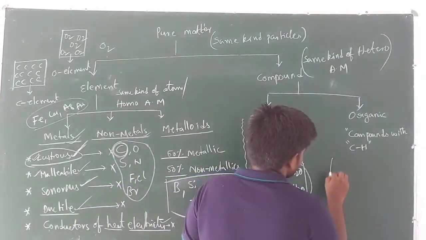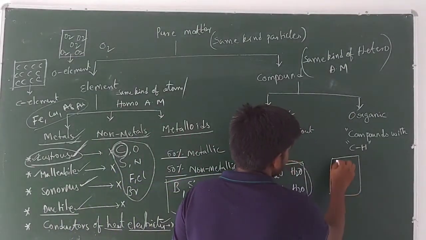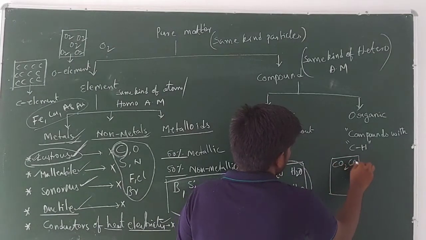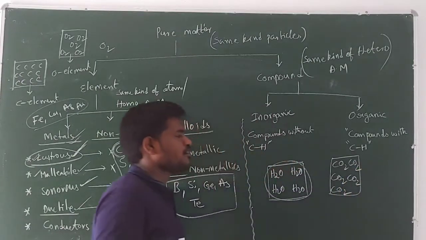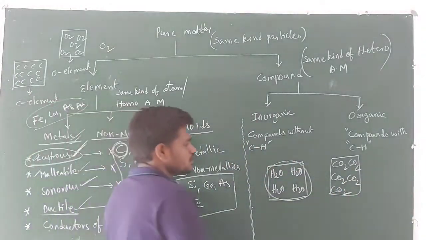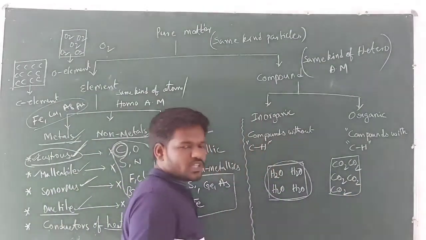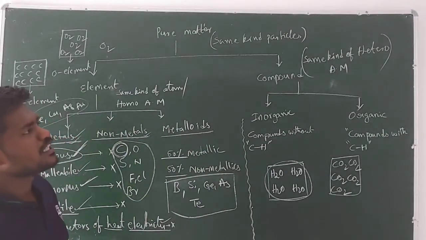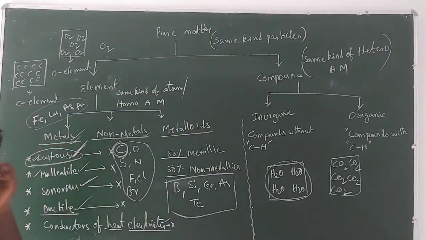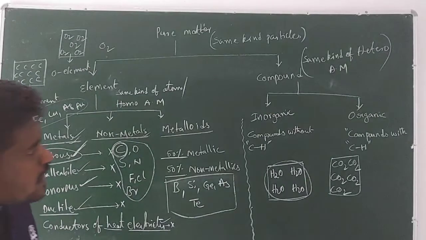And in another substance you have another same type of heteroatomic molecules, so this is another compound, right? So in a given pure substance, if you have the same kind of heteroatomic molecules, they are known as compounds.